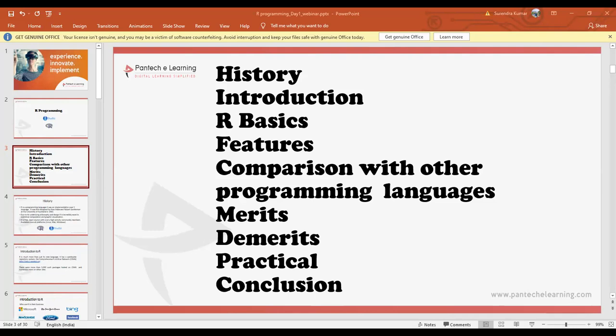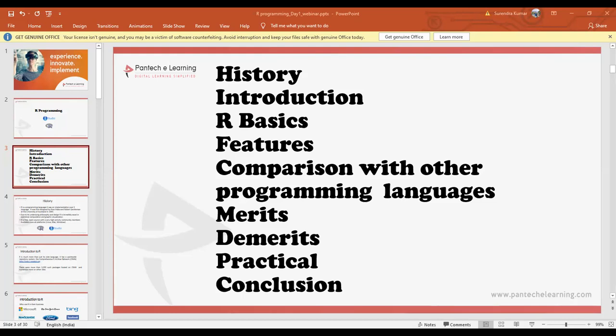It can work on different platforms. You might remember Python also works simultaneously on different platforms. That's why we call such languages cross platform languages. So R programming is also called a cross platform language. We can use it on different platforms like Windows, Mac operating system, and Linux.